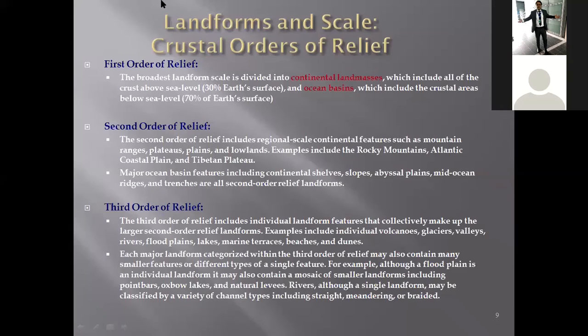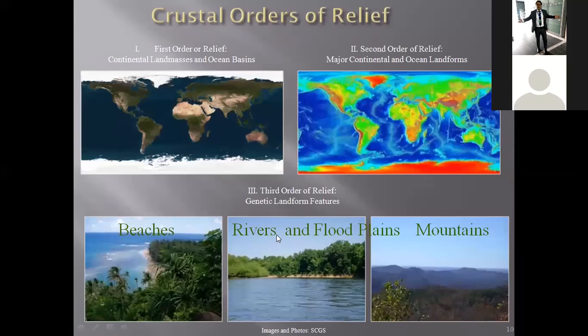Similarly, these third order of relief can also be composed of various individual features, and they are also made up of various smaller geomorphic features, like floodplains and natural levees, point bars, oxbow lakes, and so on. Here you can see the orders: the first order, the second order, the third order.